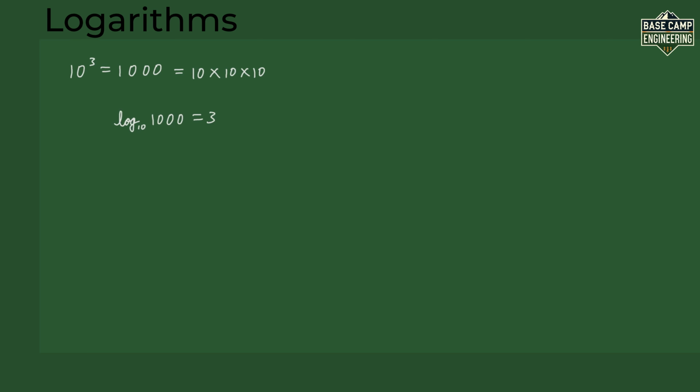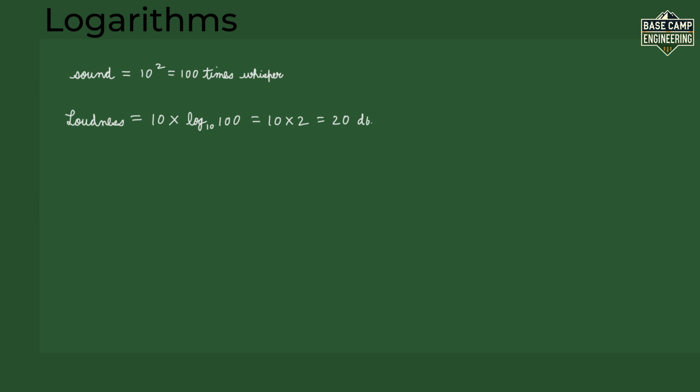Logarithms help engineers with big numbers. For example, if a sound is 10 squared, that is 100 times louder than a whisper, its loudness in decibels is 10 times log base 10 of 100, which is 20 decibels. Logarithms make big numbers smaller and easier to work with. Logarithms and exponential functions are so cool. They help engineers understand growth and shrinking in the world.